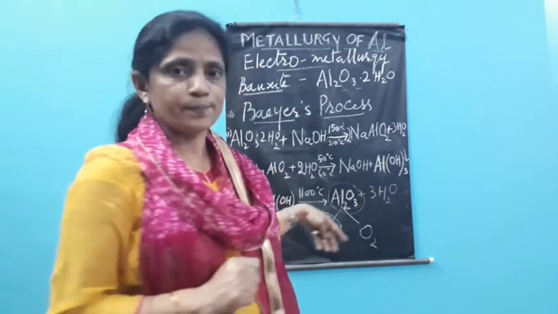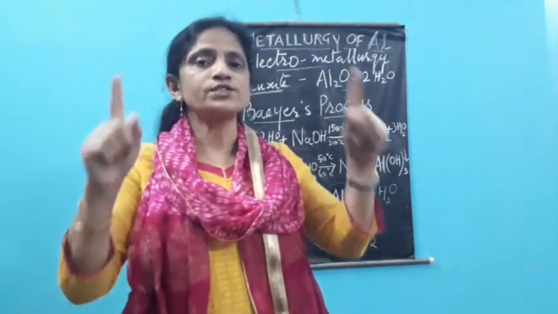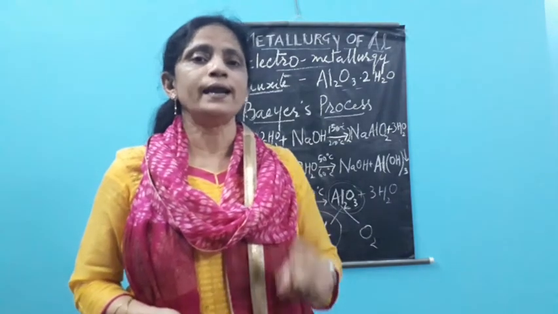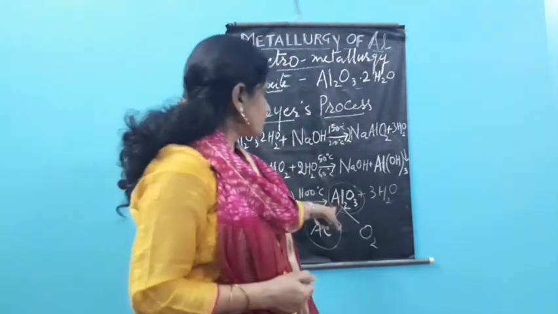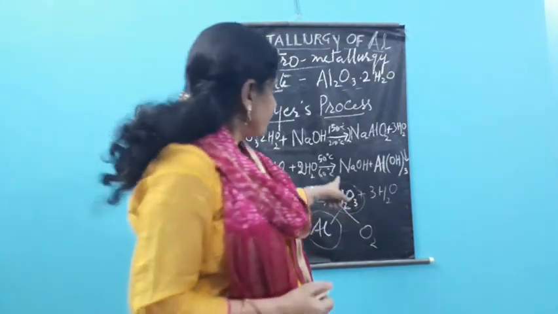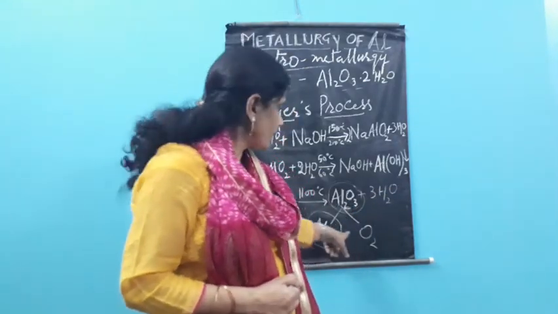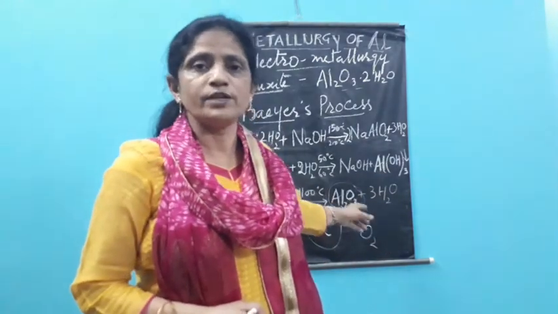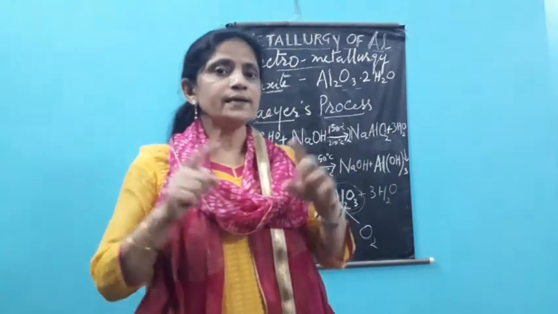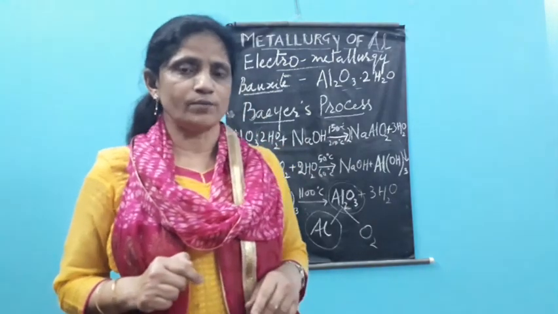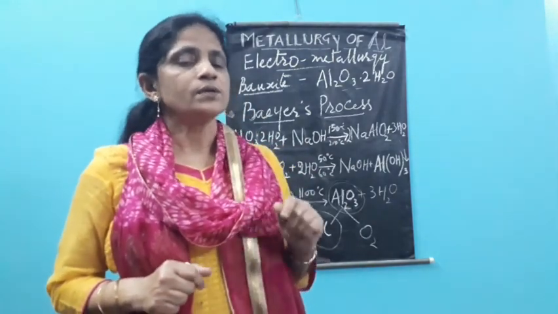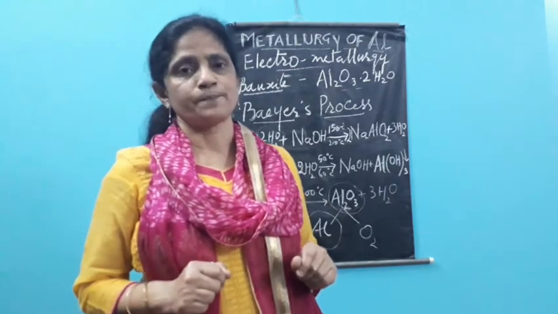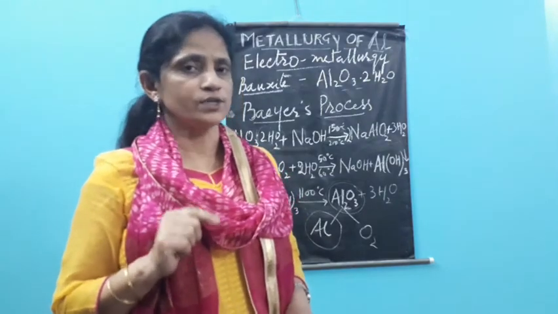The next step after this is the reduction of the ore. Now in the reduction of ore, we are doing electrolytic reduction, means electrolysis of aluminium oxide. By the electrolysis, we get aluminium and oxygen. Now we are one step behind the availability of aluminium. When we try the electrolysis of aluminium oxide, you just think about any common electrolysis process. And we discussed in detail about the electrolysis process.